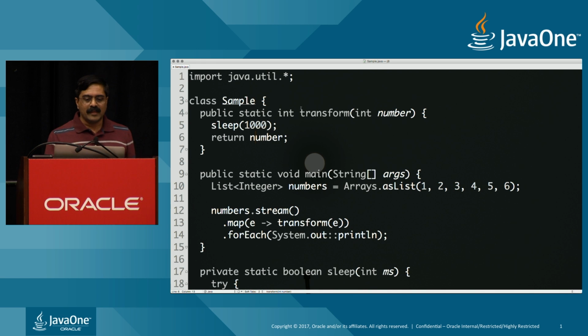Imagine the transform is actually a real computation, not a dummy thing that's just returning a number. Maybe it's trying to figure out the meaning of life. It's going to take a lot of time. And so if you're going to pass these values and get the results from it, how do you really perform these operations? Maybe you want to speed it up by running that in parallel.